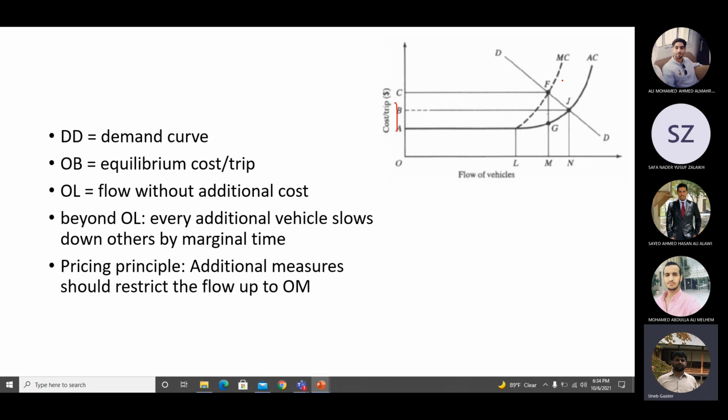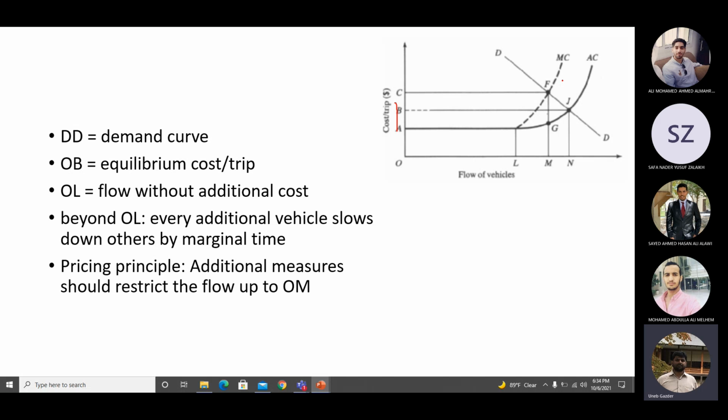So for example, when there were 500 vehicles on the road, new vehicle added, so the average cost increased from, let's say, 100 fils to 110 fils. Okay, so increase by 10 fils. Marginal cost increased by 10 fils. Another vehicle added, now the marginal cost will not increase by 10 fils.